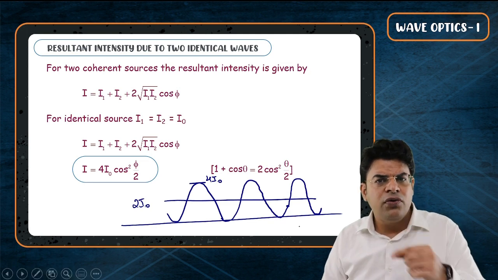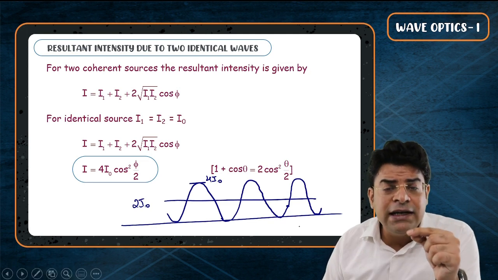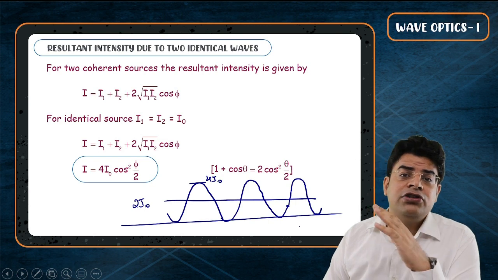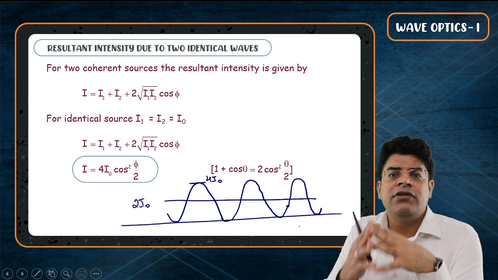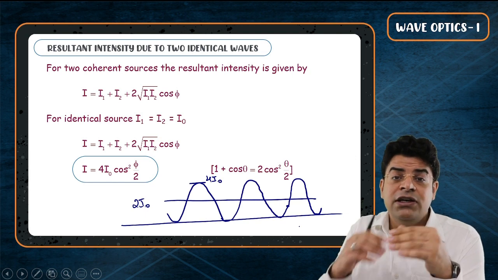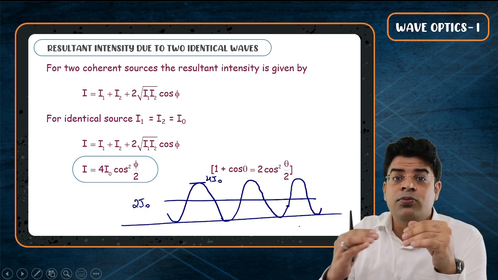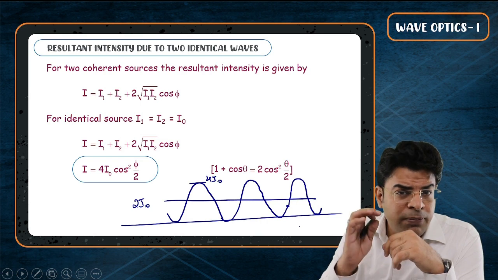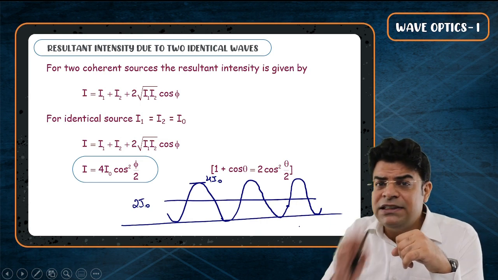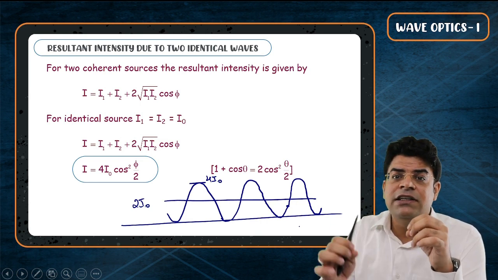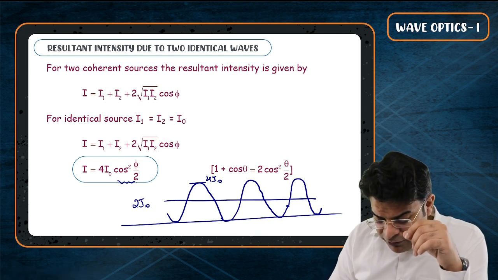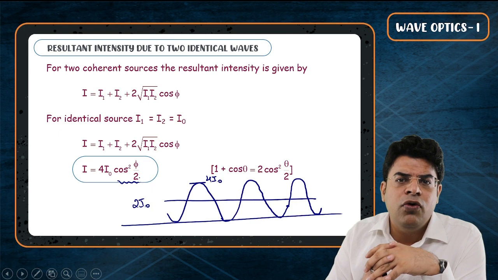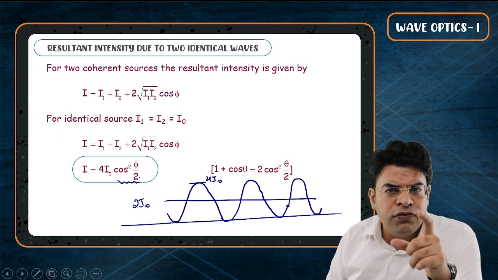So, sir, what are you trying to say here? Do understand that interference is nothing but redistribution of energy. The places where constructive interference is taking place, the resultant intensity becomes more than the individual sum. The places where destructive interference is taking place, the resultant intensity becomes less than the individual sum. And if you take the average value of cos square phi by 2 over one complete cycle, the average value of cos square is half.